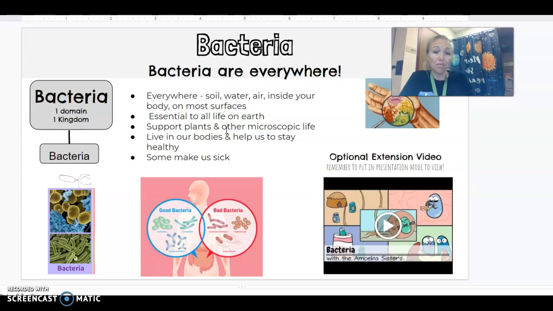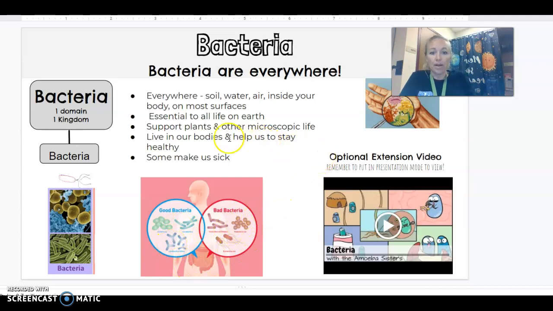They help us digest our food. They help make different medicines and things like that. And some of them are really, really bad and can make you really, really sick. So good bacteria and bad bacteria.